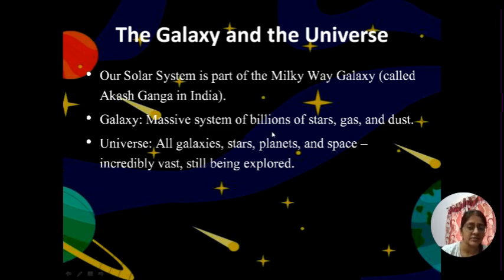It is a massive system of billions of stars, gas, and dust. Okay, a galaxy has many stars, many gases, many planets, and there is not only one galaxy. This is Milky Way galaxy in which we are living. There are many galaxies still to be explored, like Nebula galaxy, and then these galaxies form a universe.